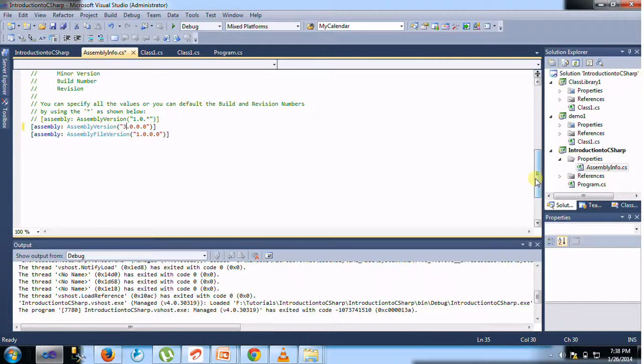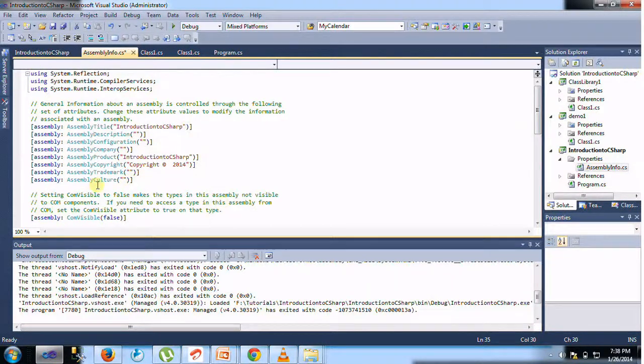We can also include our assembly culture with the assembly culture attribute. We can mention it, but now I leave it as an empty string. When you leave it empty, it becomes a neutral assembly. The neutral assembly we will talk about in later sections. Don't worry about it now.